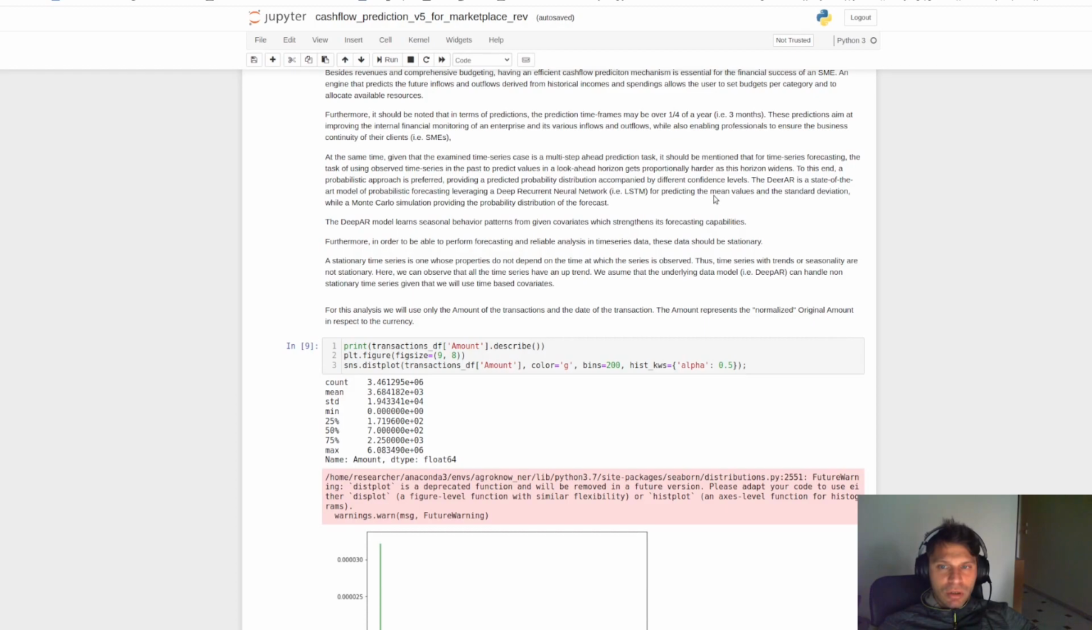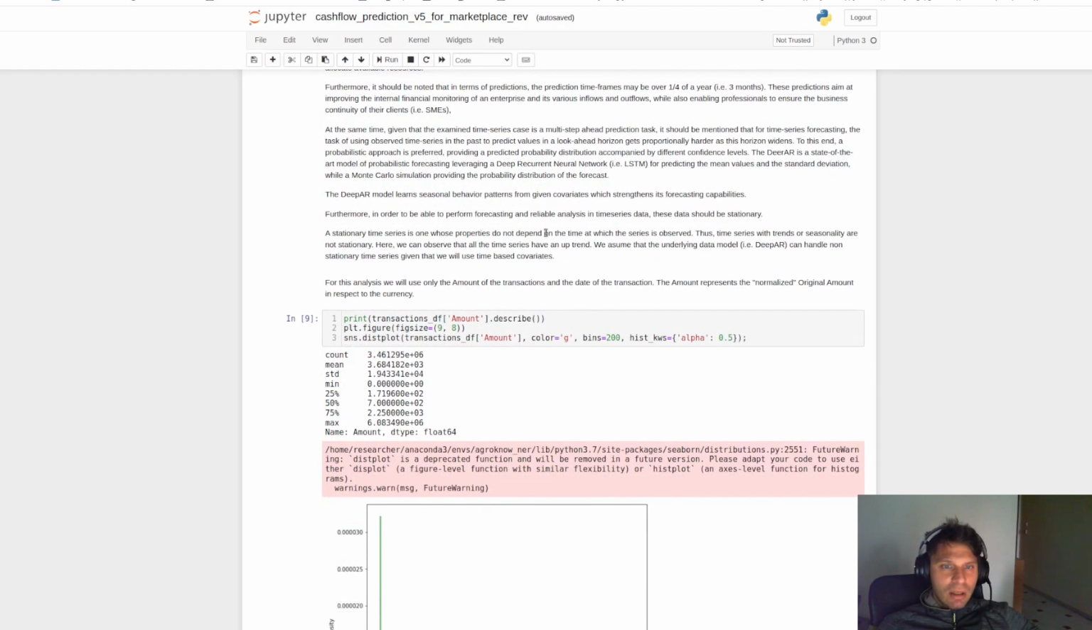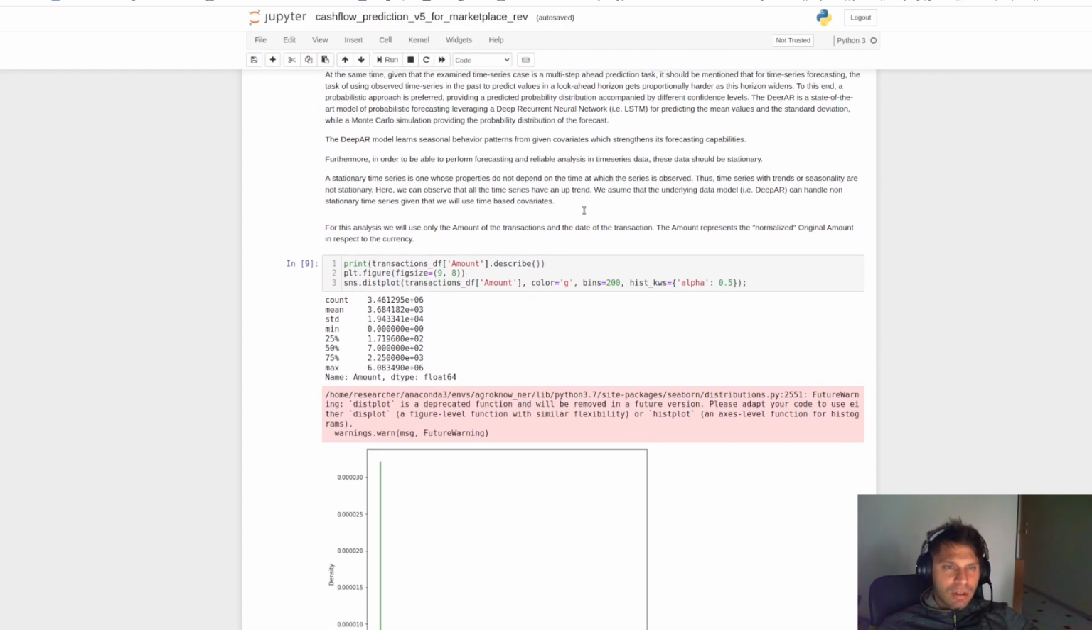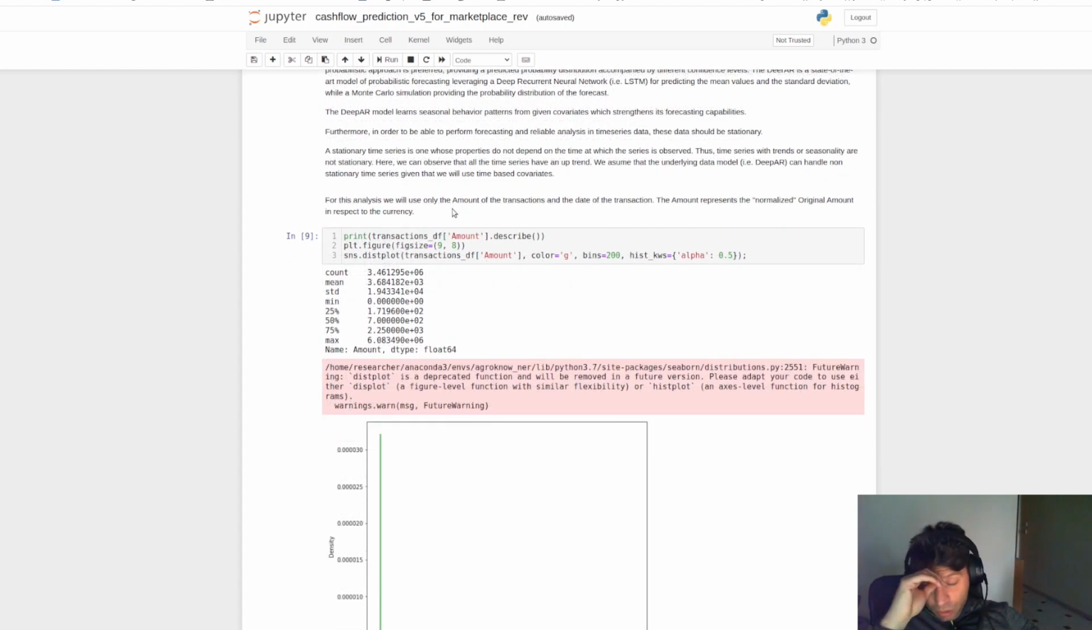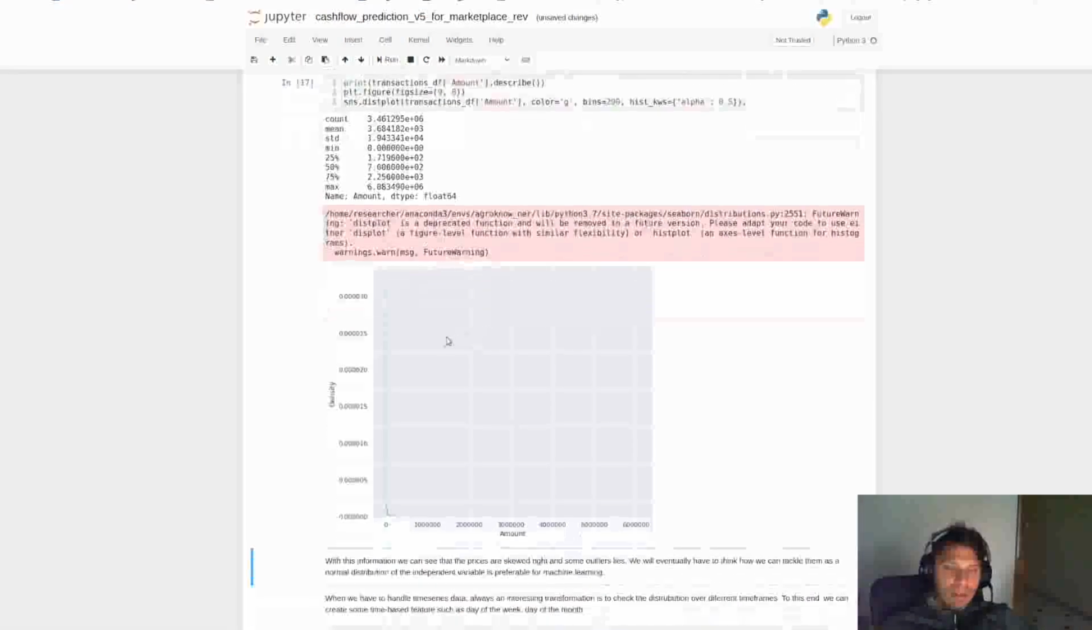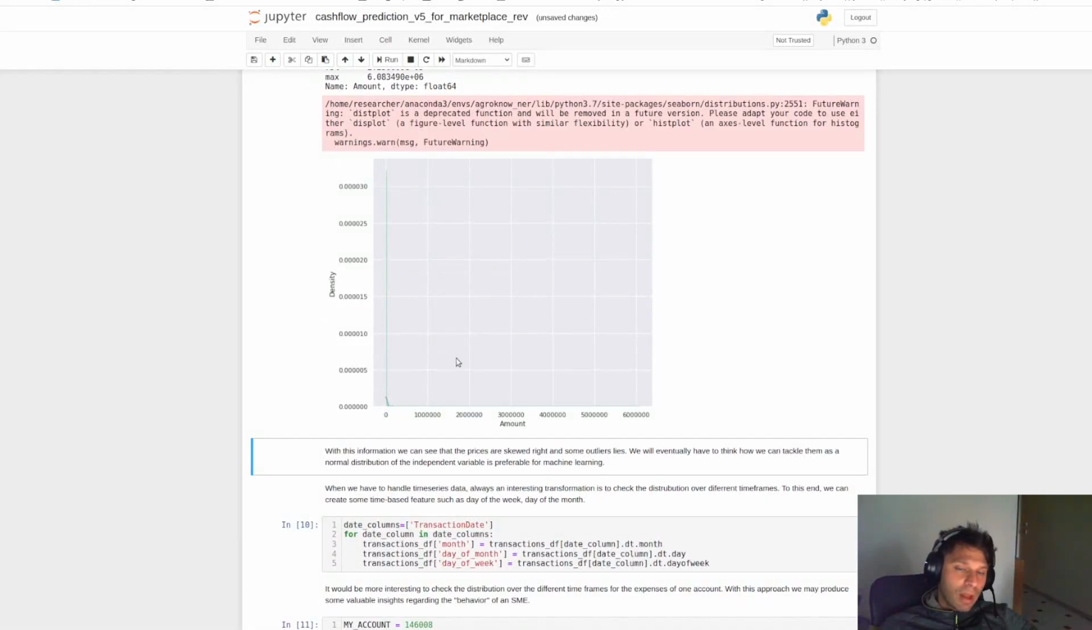In our case, as we mentioned, we will use the DeepAR model. The DeepAR model has the ability to learn seasonal patterns from the given coverage, which strengthens its forecasting capabilities. We will elaborate this further as we go on. So for this analysis, we will use only the amount of the transactions and the date of the transaction, as the amount represents the normalized original amount in respect of the currency. And here is a plot of the distribution of the amount that is included in our data set.